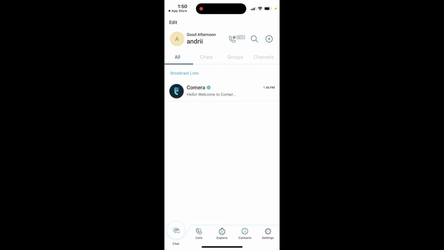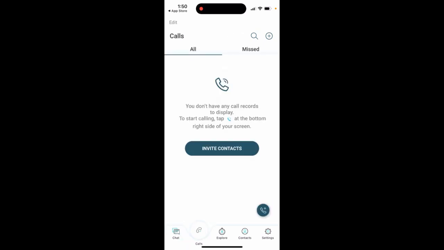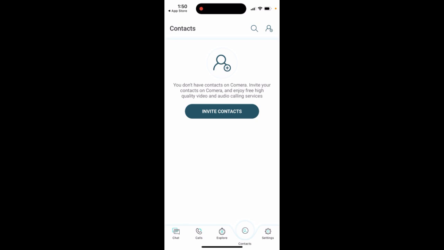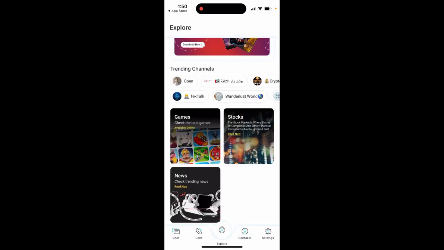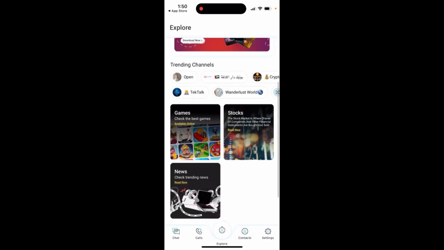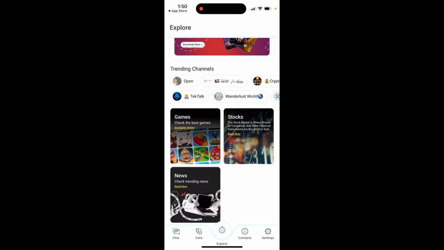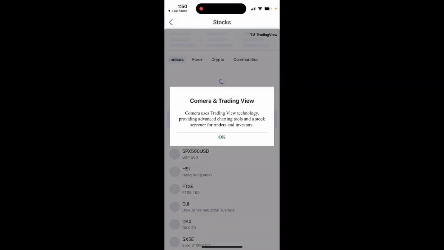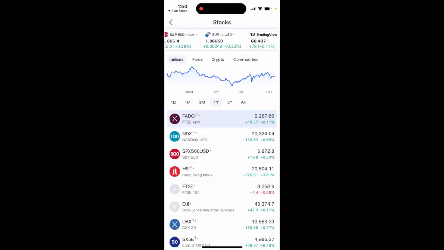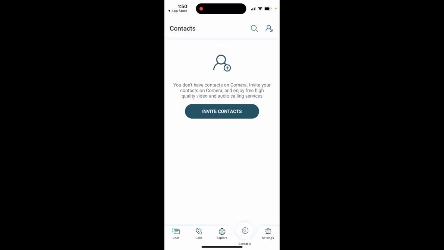So here it is. Then you can have calls. You can invite contacts. Just create a new call. So it offers you free calls here. And then here you have games, stocks, and all of it. And then you have contacts.